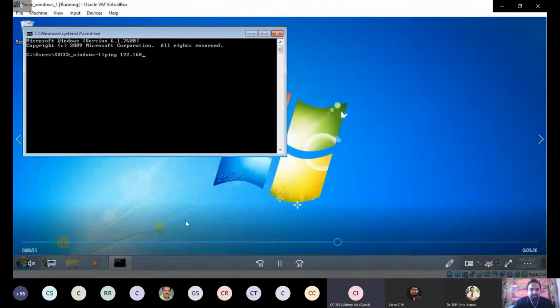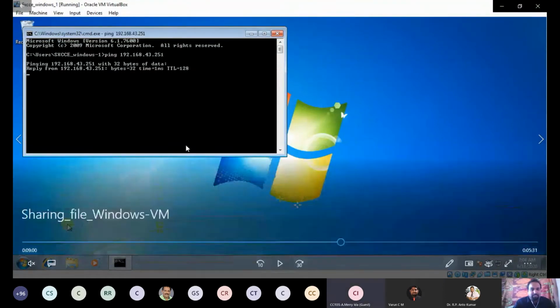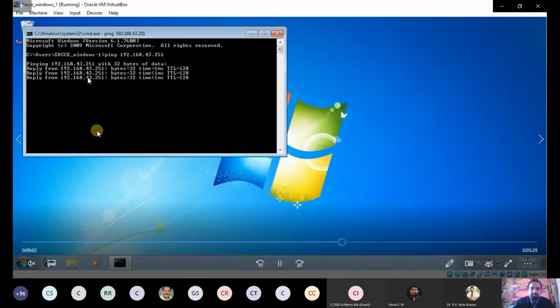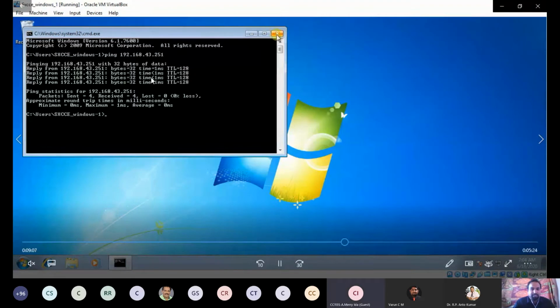You see here, ping. This is xscc_windows_1, the first guest OS. Its IP is 192.168.43.35. Now guest OS 2, xscc_windows_2, its IP address I told already, 192.168.43.251. I am pinging 192.168.43.251 from guest OS 1. Now you see the reply, the connection is established. We are getting the reply from the other one.